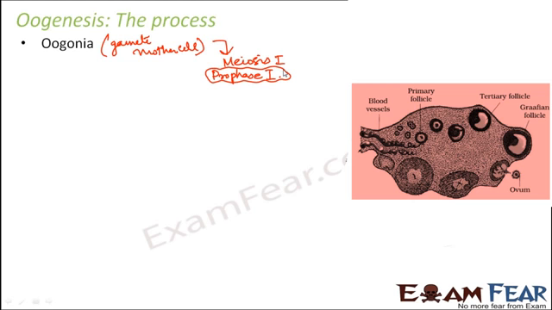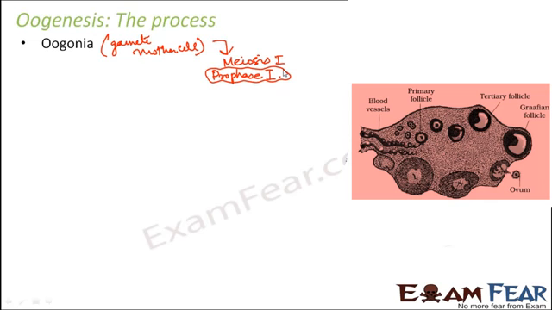So a very similar scenario happens here also. The oogonia, that is the gamete mother cells which are formed in the fetal ovary even before the baby is born, they start undergoing meiosis, but as soon as they enter prophase 1, they get arrested.